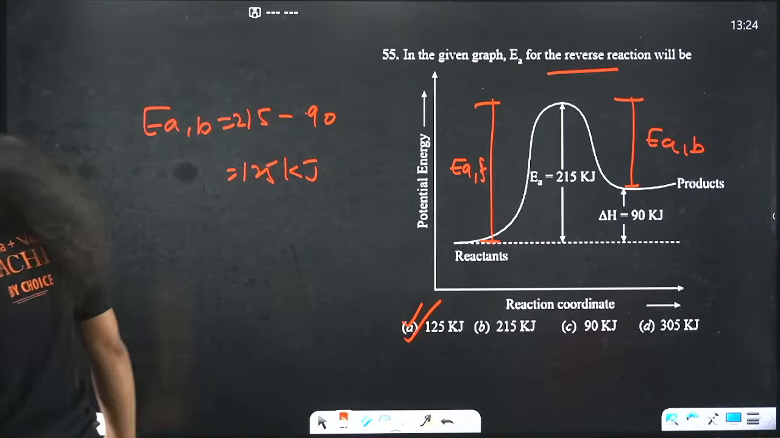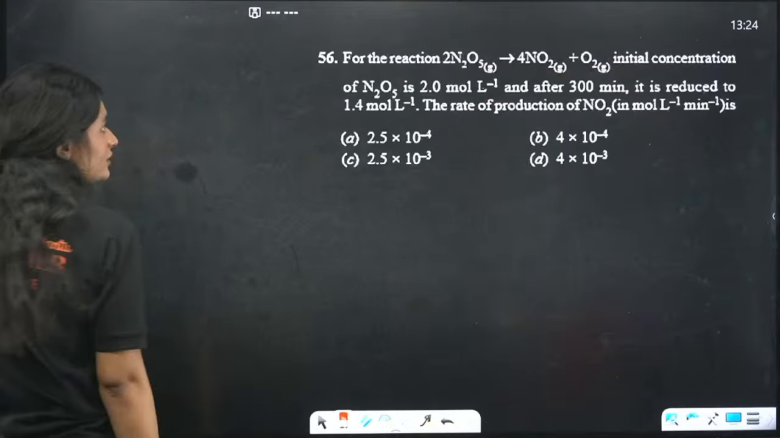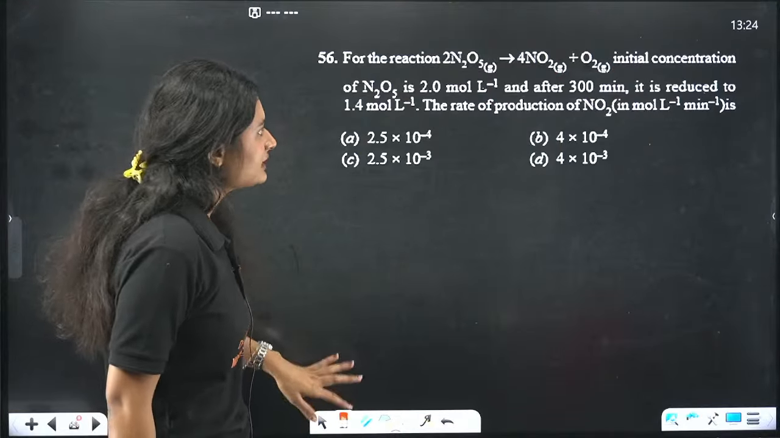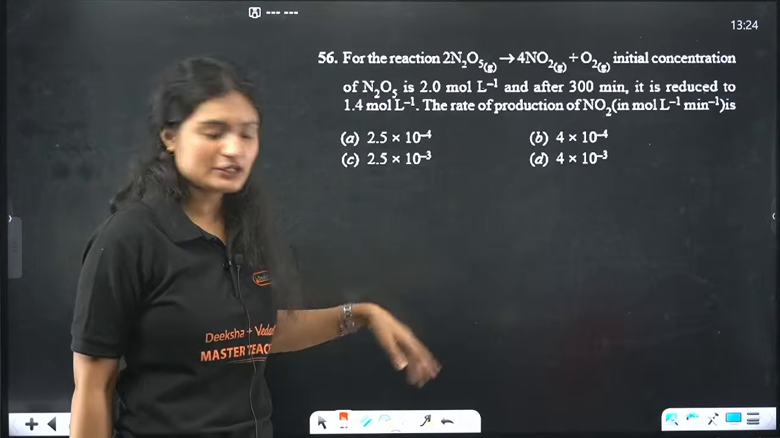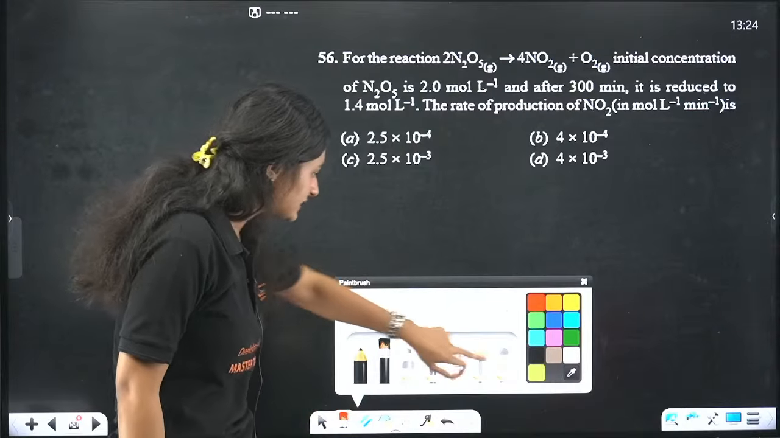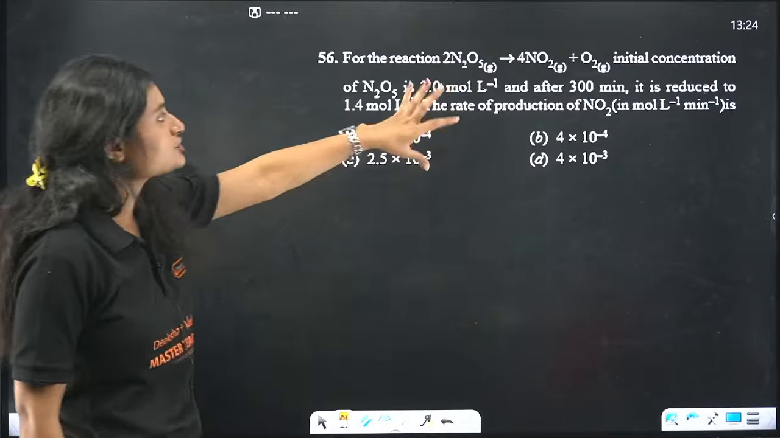Good, Shaurya, Vijaya, everyone. Next question. For this reaction, you need to tell the rate of production of NO2. So I know from this relation only that rate of production of NO2.